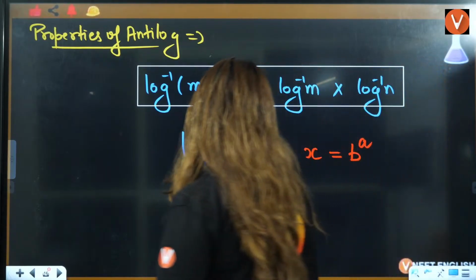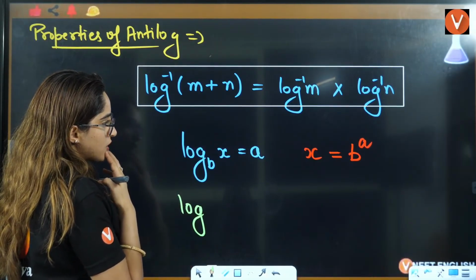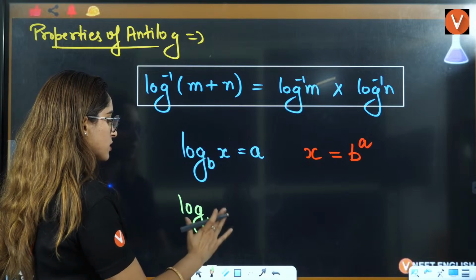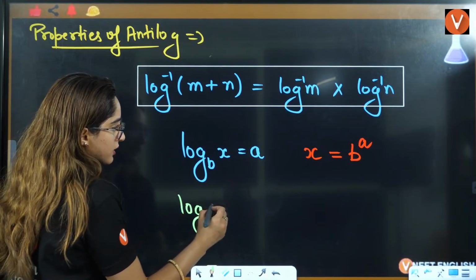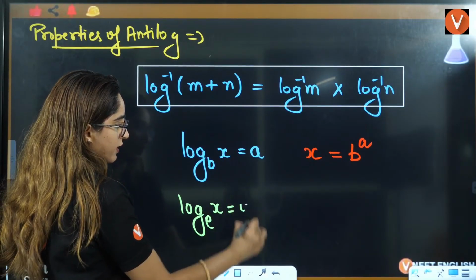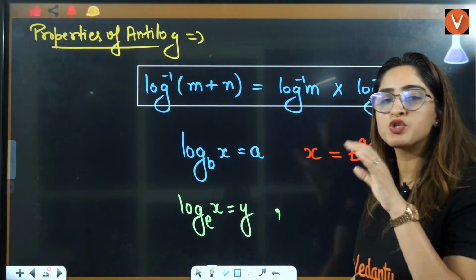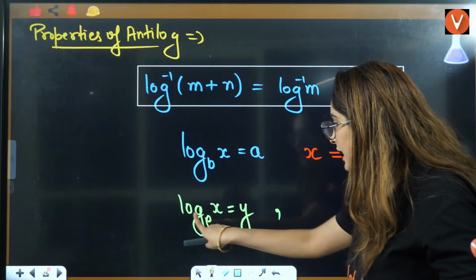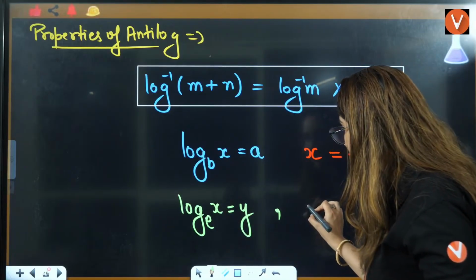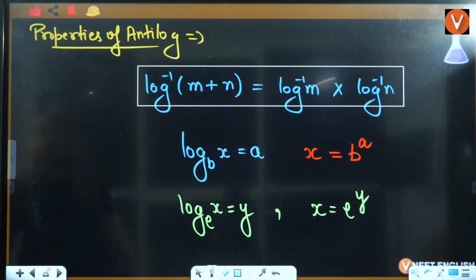Or let's write some other example. Log base E of x is equal to y, right? Because you can use these properties somewhere. This is log base E of x, this E will go here, then the answer will be x is equal to E raised to power y. Okay? Yes, everybody?